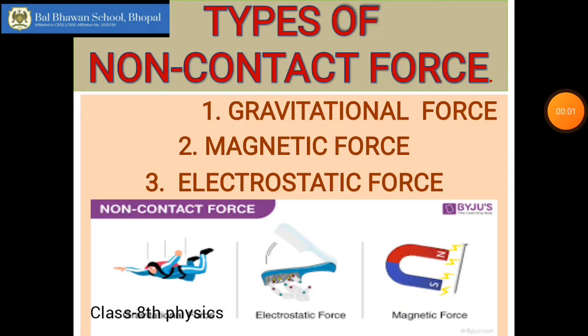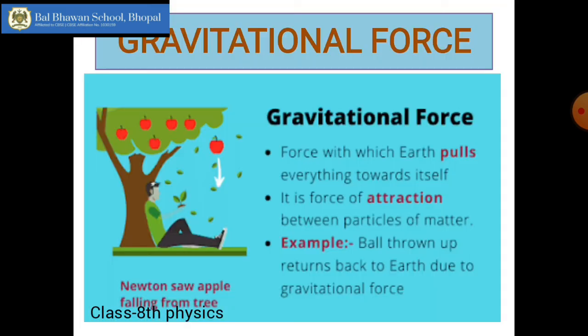Now we will see what the three types of non-contact forces are. Remember, non-contact forces act when we cannot see any apparent contact or interaction between the two objects, but still the forces act. The three types are gravitational force, magnetic force and electrostatic force. The first is gravitational force. We see everything is pulled towards the earth by a certain force. That is the force of attraction. Each and everything falls towards the earth.